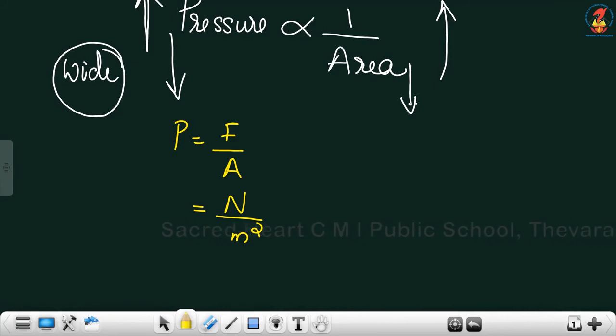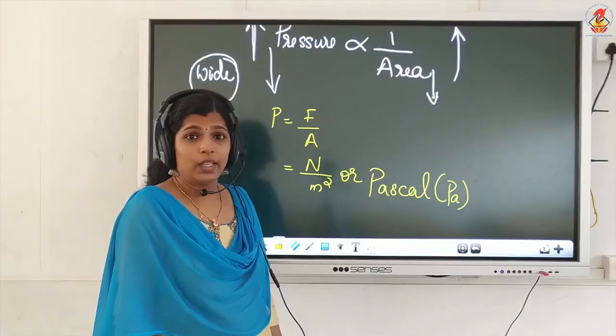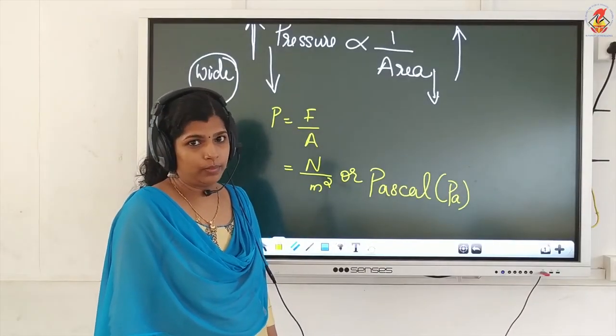So the SI unit of pressure is Newton per meter square or Pascal, Pa. That is the SI unit of pressure.